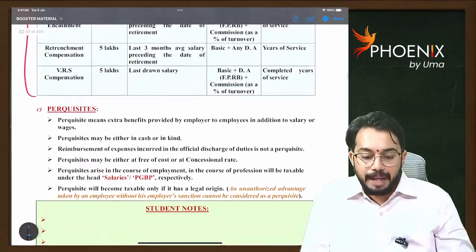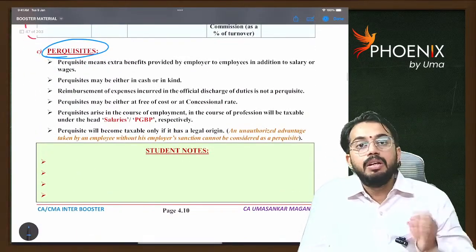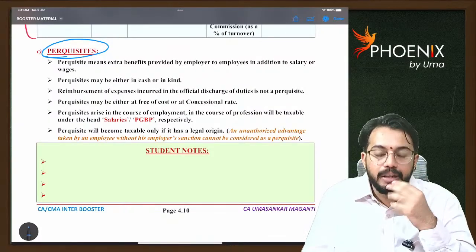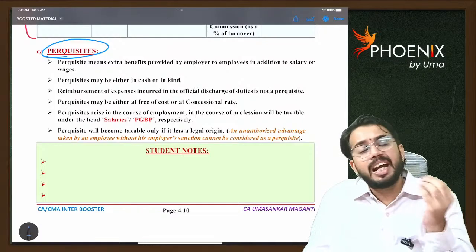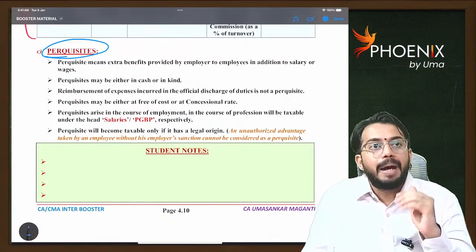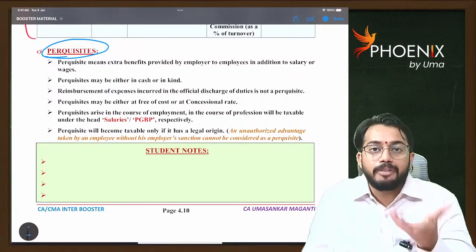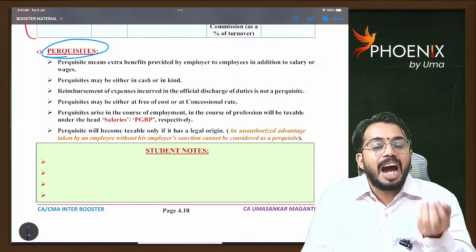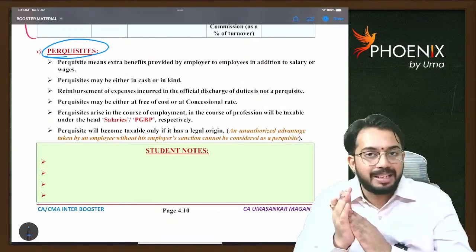Next, we will discuss perquisites, whatever the perquisites are there. Perquisites means what? Benefits given to the employee. Perquisites can be given either free of cost or at concessional rates. They can be given either in the form of cash or in the form of kind. So, perquisites means additional benefits given to the employee over and above the normal salary.